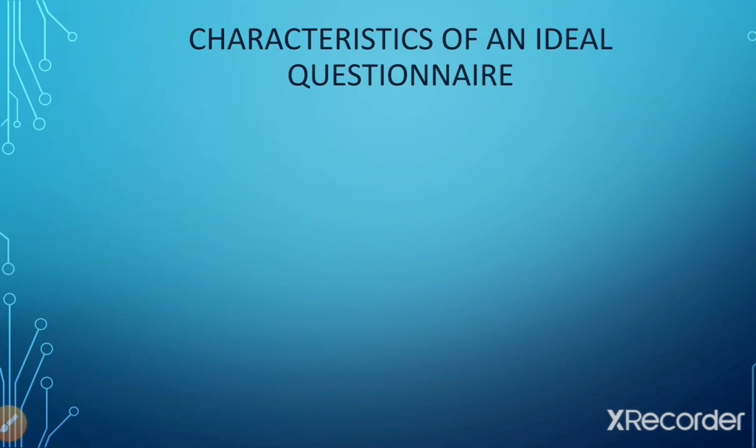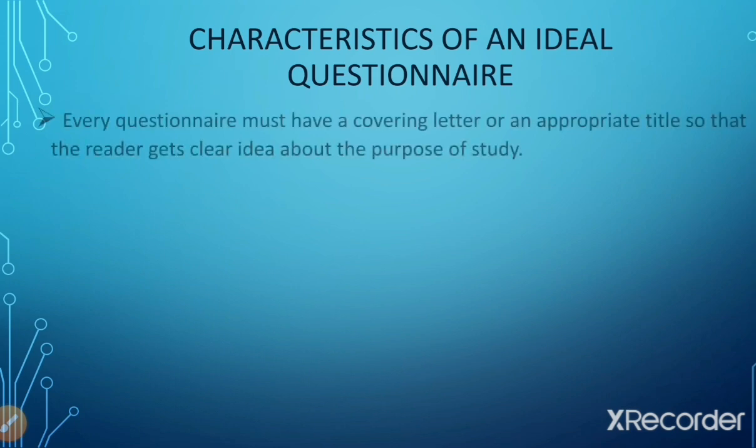You can see on your screen there are the characteristics of an ideal questionnaire. Now the first characteristic of an ideal questionnaire is that every questionnaire must have a covering letter or an appropriate title so that the reader gets a clear idea about the purpose of the study. It means while designing the questionnaire, which points should be taken into mind so that an ideal questionnaire can be prepared and the desired response can be obtained from the respondent. So the following characteristics should be there in an ideal questionnaire.